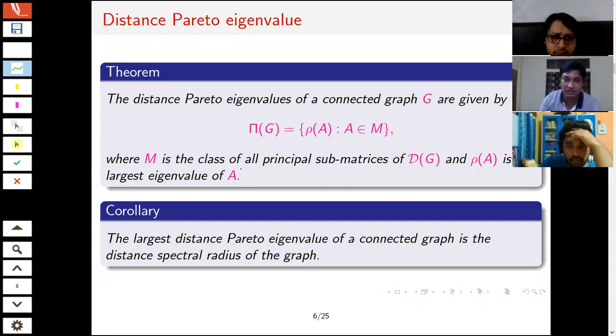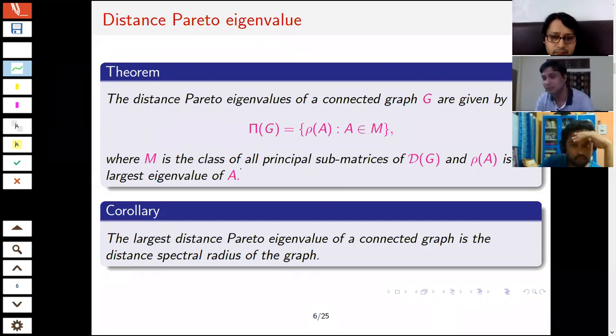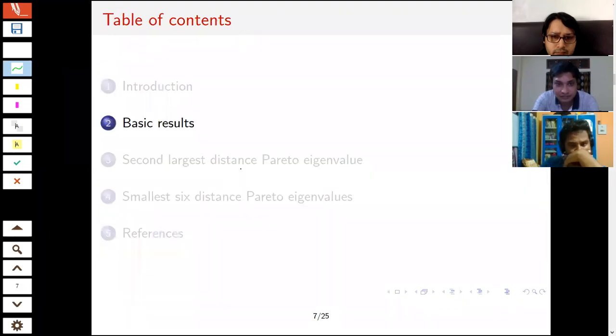So for that we get the immediate corollary, that is, if I consider the largest eigenvalue for the distance matrix, it is the same as the largest distance parameter eigenvalue. That's why in my talk, I'm not going to discuss the largest distance parameter eigenvalue, because it is the same as the largest distance eigenvalue, which has already been discussed by many authors also.